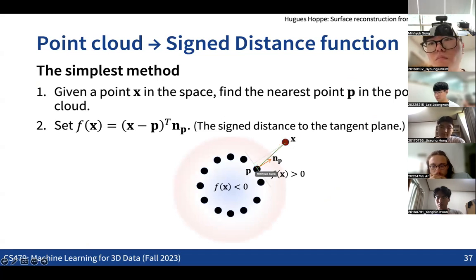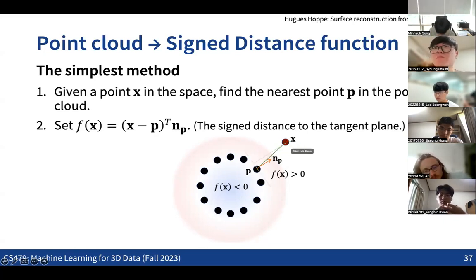Then we can approximate the local region of the point cloud as a flat plane like this. Then we can directly compute the projection distance from the query point to this plane, right? So this is the simplest idea for computing the signed distance for any query point. Makes sense?